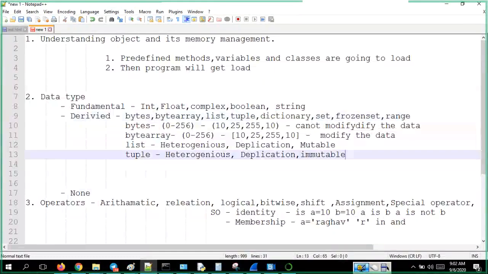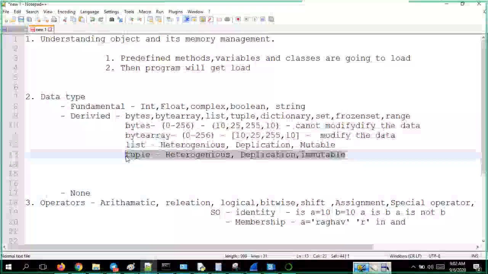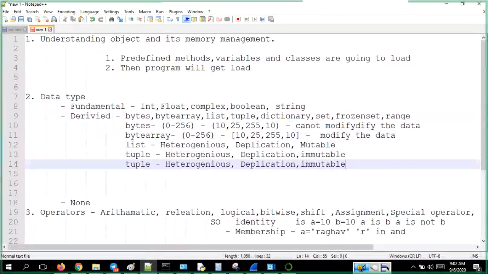Dictionaries are also a data type where you will not have any indexing. You will have key value pairs in the dictionaries. Whether you can modify the data of the dictionary, absolutely, it is mutable.